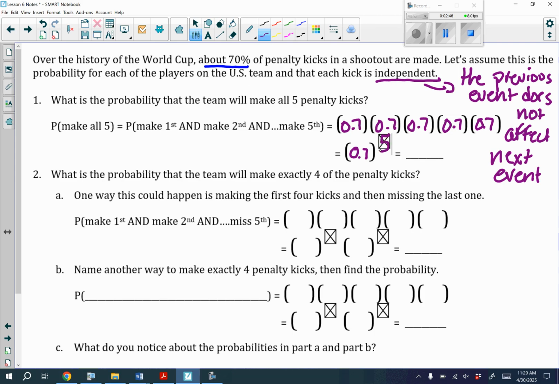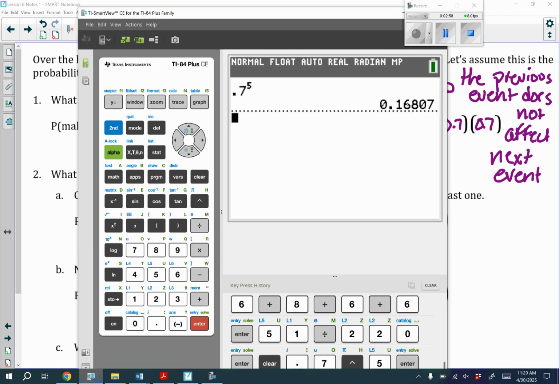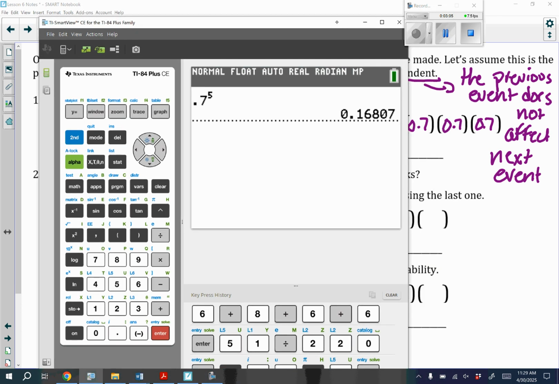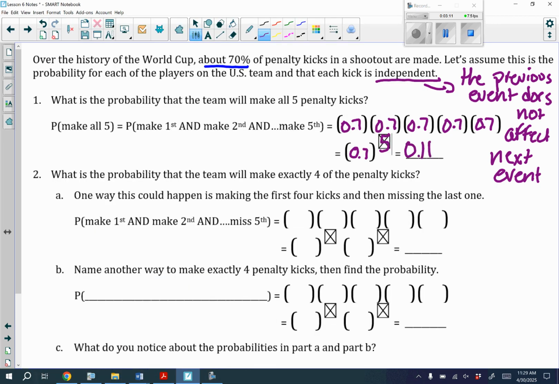So let's go ahead and plug that into our calculator. Once again, we are going to round to 4 decimal places when we do these probabilities. So we have 0.7 to the 5th power. We got about 0.168. Since it terminates, we can round to 5 decimal places here, but I'll just round to 4 decimal places, 0.1681. Okay, so that's the probability that the team makes all 5 penalty kicks.